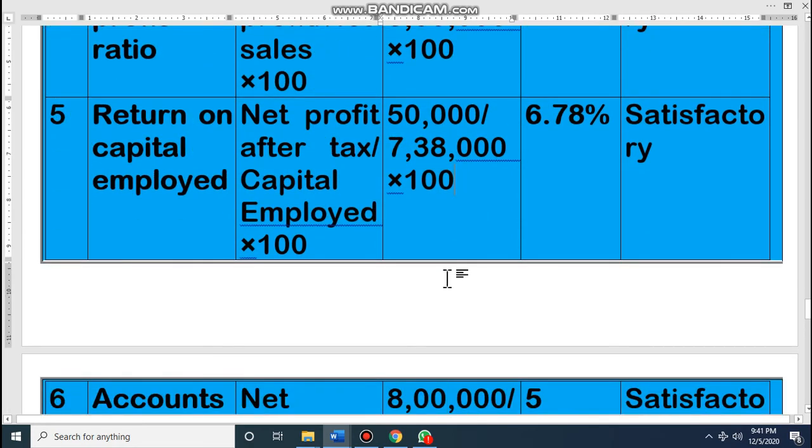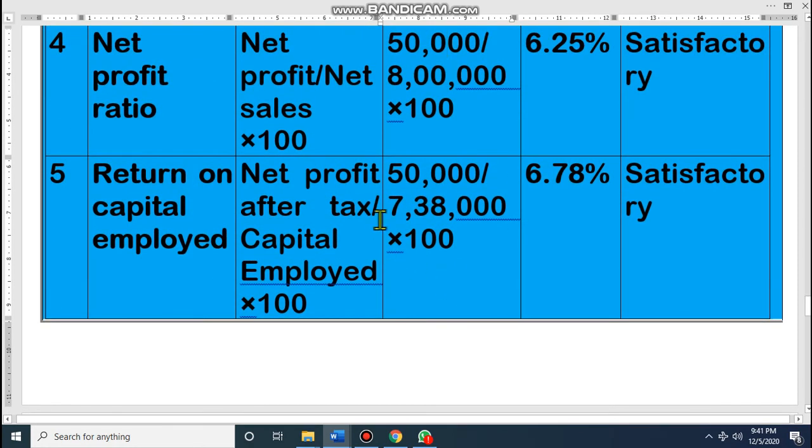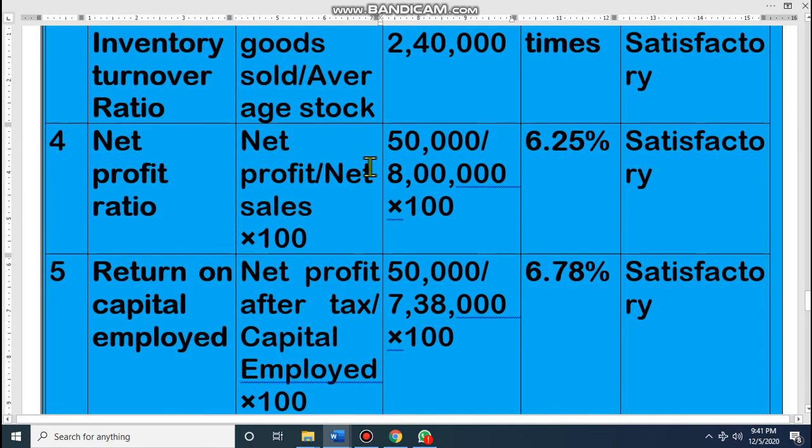Dear student, net profit ratio, another easy ratio, is net profit divided by net sales into 100. In the question it is given that net profit is 50,000 and net sales is 8 lakh, so 50,000 divided by 8 lakh into 100 is 6.25 percent. It is satisfactory. Above 6% is satisfactory. Then return on capital employed ratio is net profit after tax divided by capital employed into 100. Net profit after tax is 50,000, which is given, and capital employed we have calculated as 7,38,000. If you do the calculation, it is 6.78%. That means this is also a satisfactory ratio.